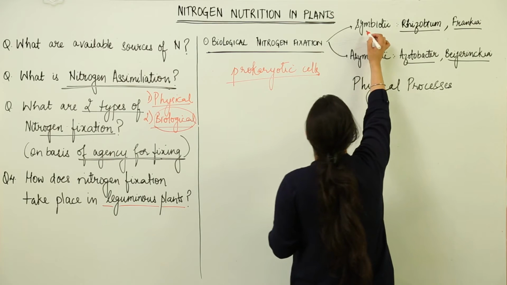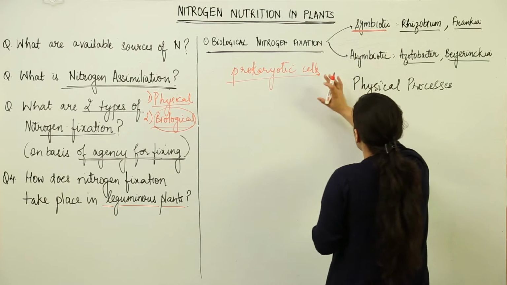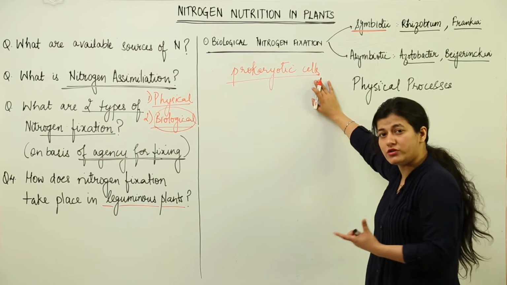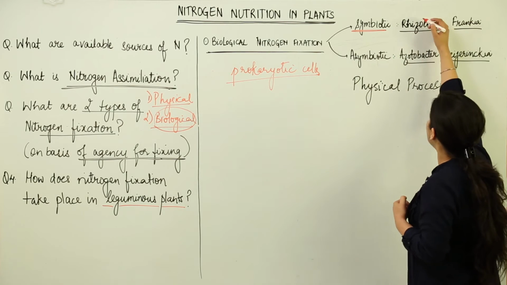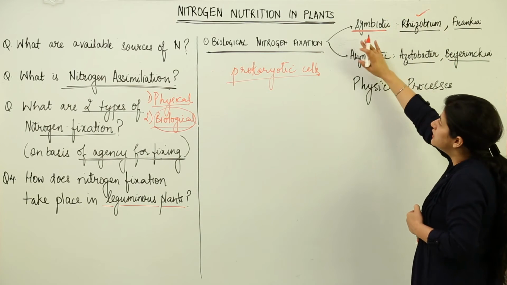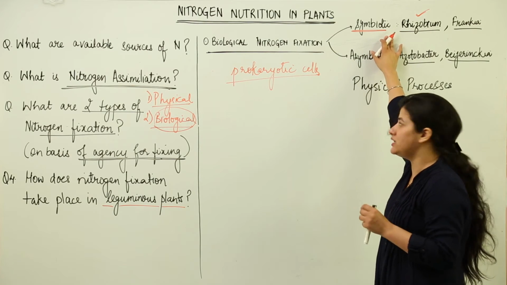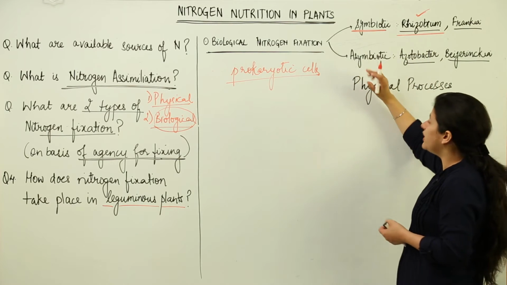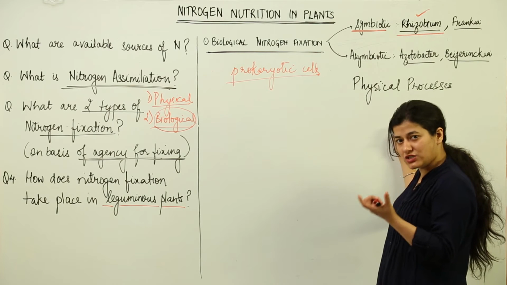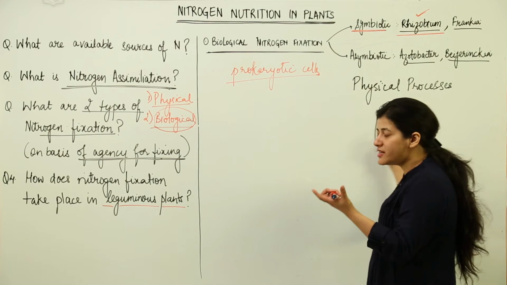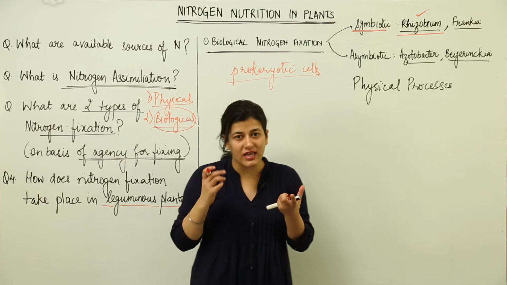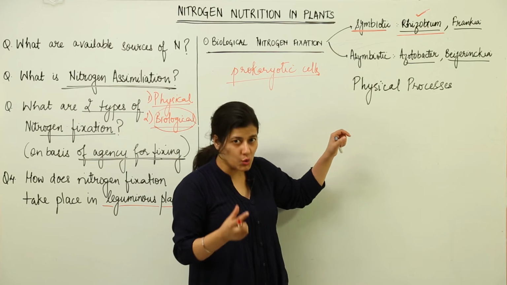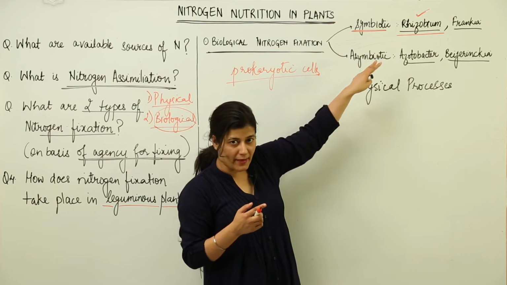So we have symbiotic biological nitrogen fixation, in which the prokaryotic cell would be in a symbiotic relationship, or in other terms a mutual relationship, with the plant roots, and we have the example of rhizobium. Whenever we study symbiotic biological nitrogen fixation, we see that in leguminous plants the genus rhizobium is very important and crucial for forming the nodules in which the entire nitrogen fixation takes place. That is why it is said that pulses are a very rich source of nitrogen and proteins, because they have legumes in their roots, sorry, not in the soil, and those nodules are formed by the bacteria of this genus.